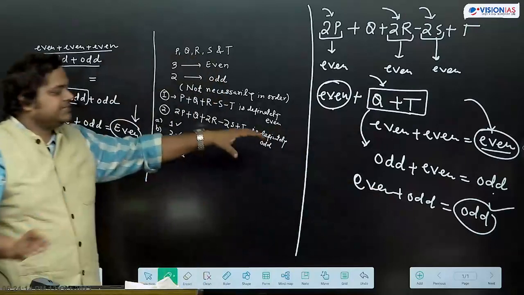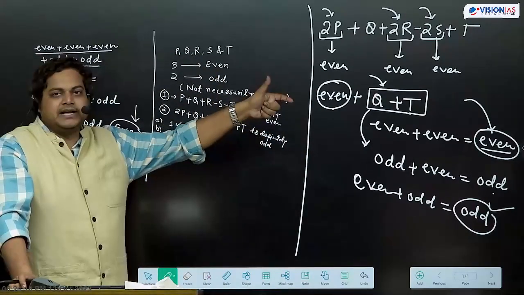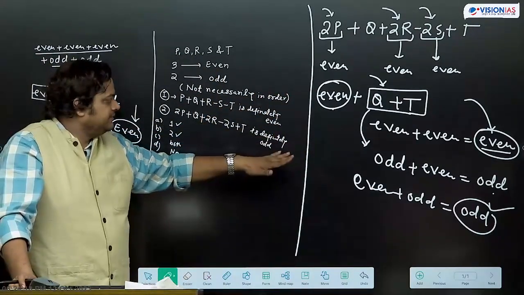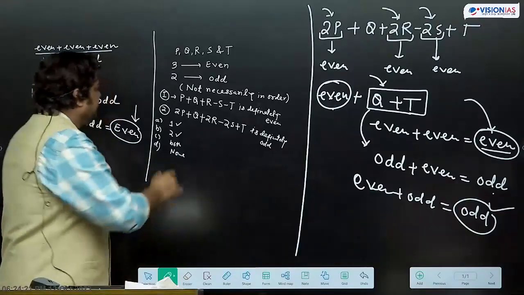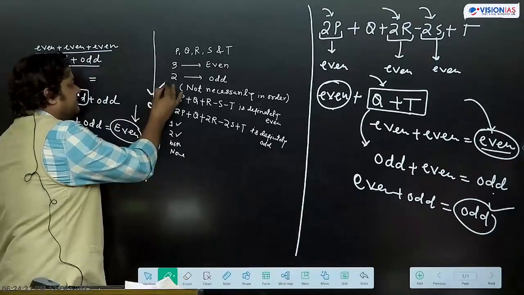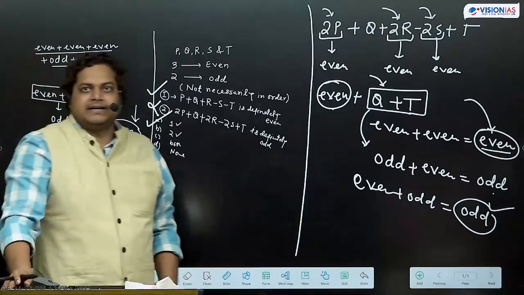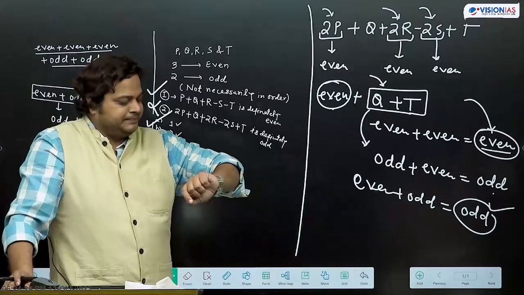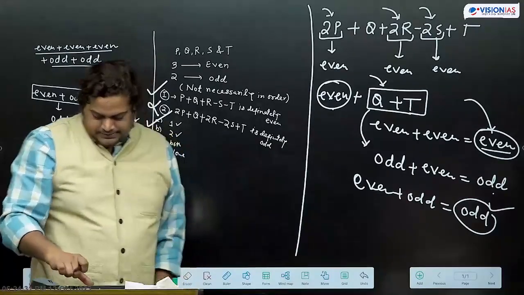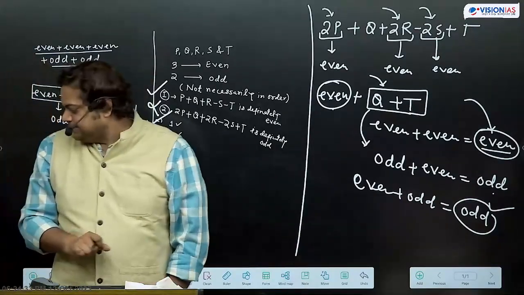So we are getting this answer. Second statement say we are not getting definite answer about odd or even. So this second statement is incorrect. First statement is correct. This will be our correct answer. ठीक है? तो ये समझ में आया सेकंड स्टेटमेंट?